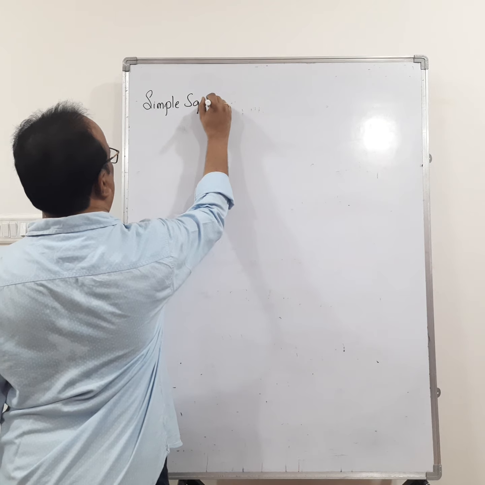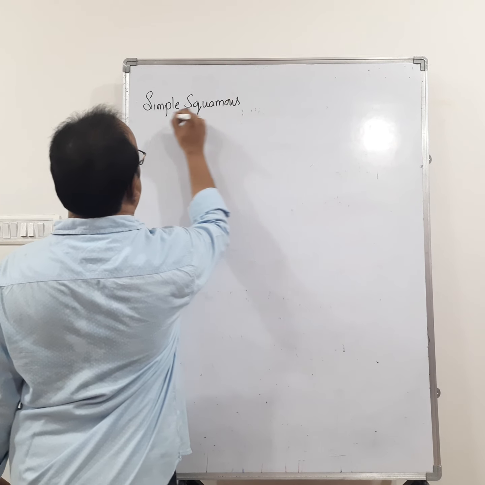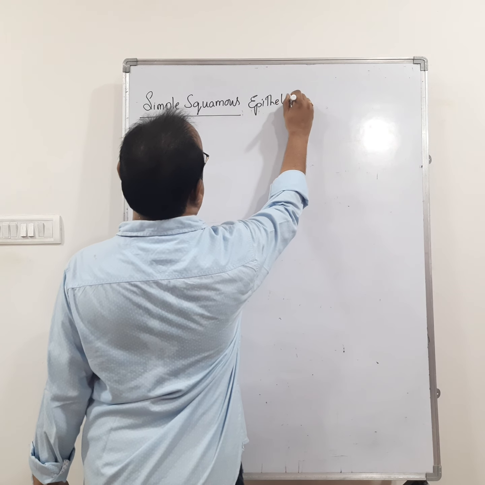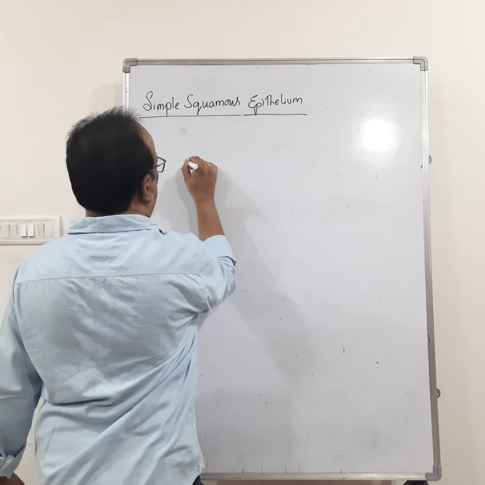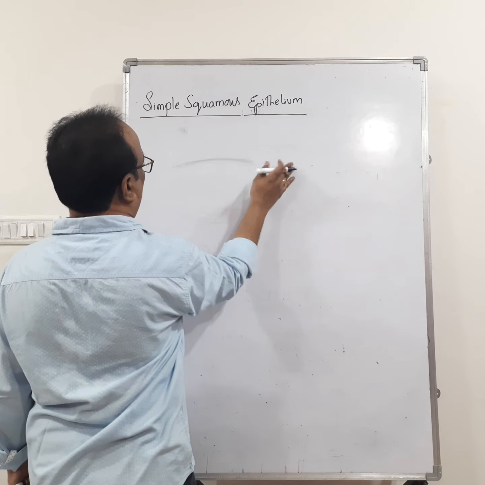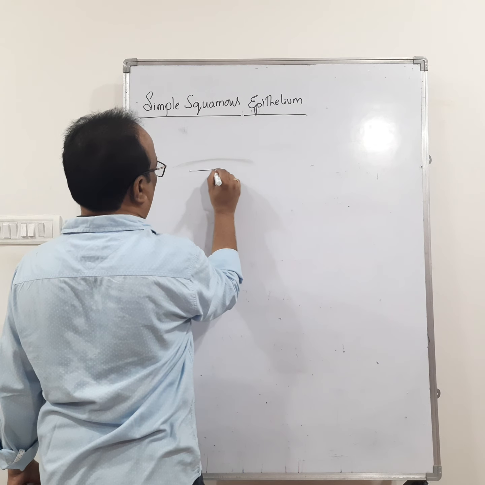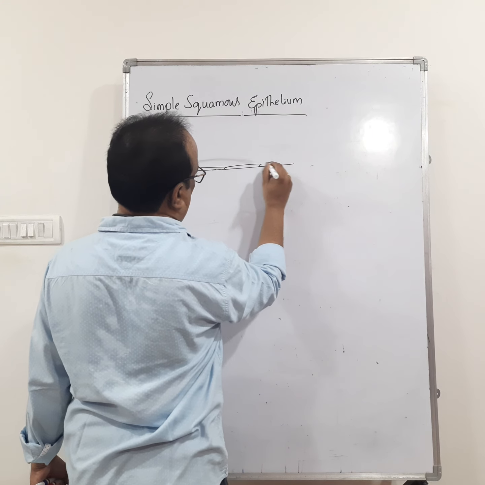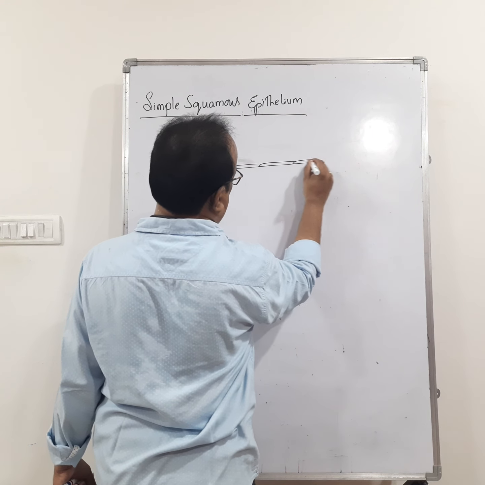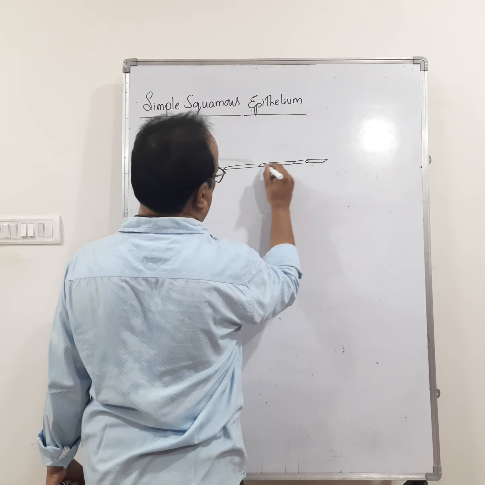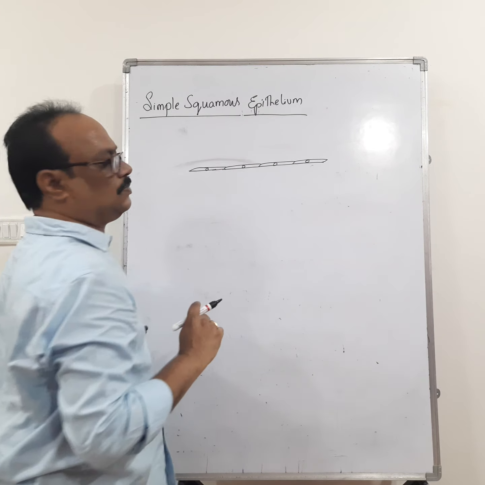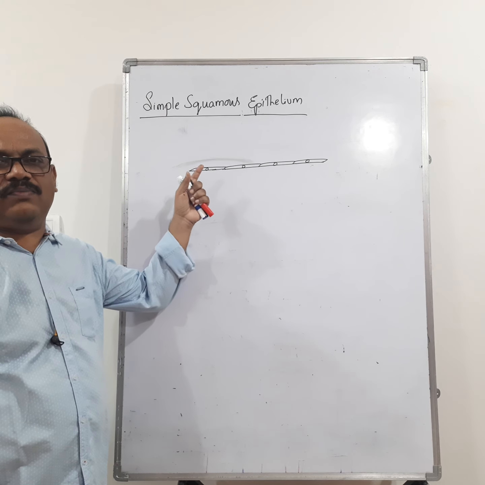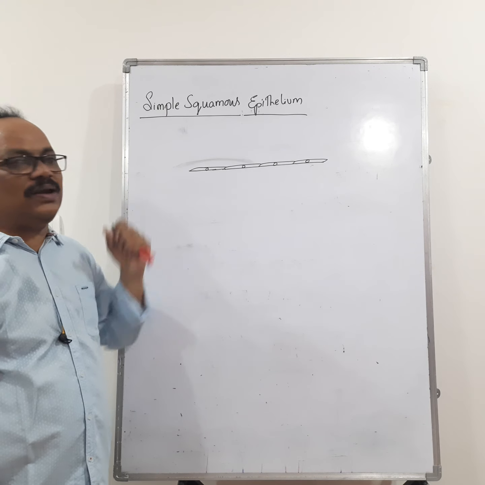Simple squamous epithelium. Right, if you see this epithelium, the cells are flat and look like tiles.